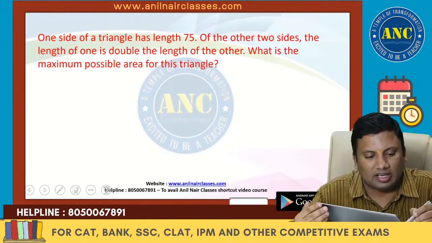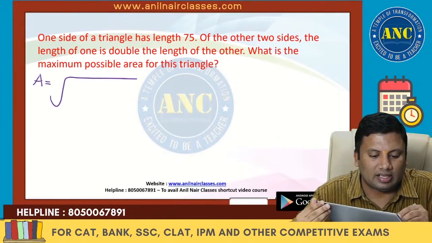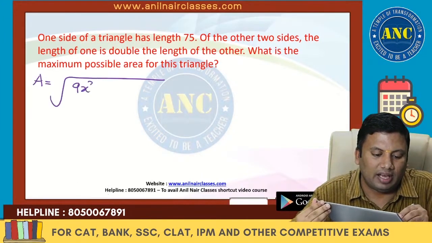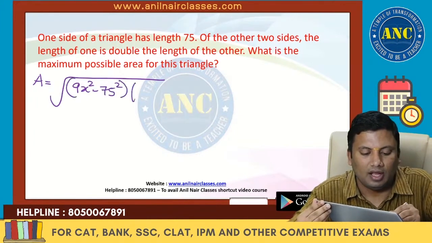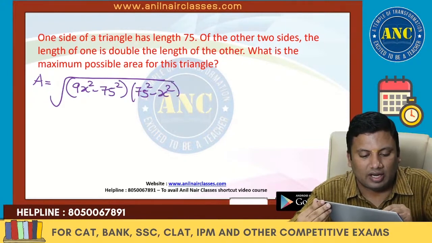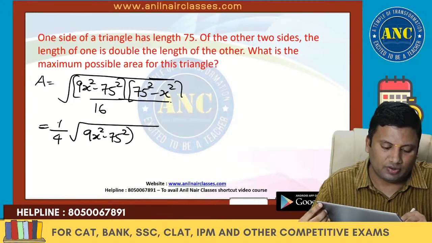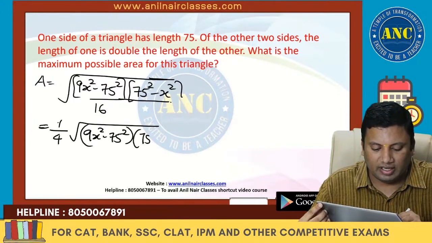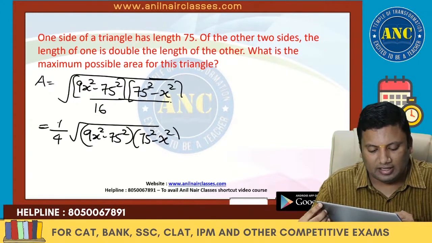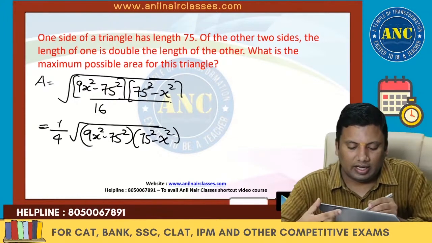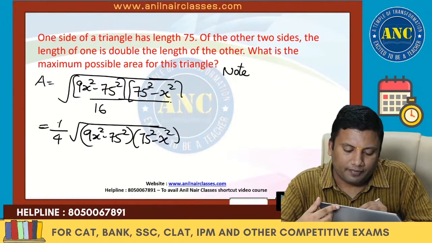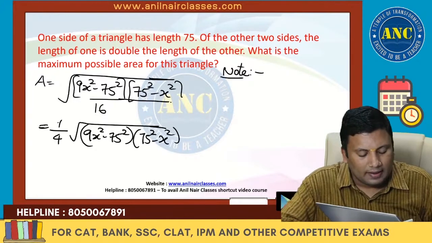Now the area is root of 9x square minus 75 square into 75 square minus x square, divided by 16. Now see here, there is a note.